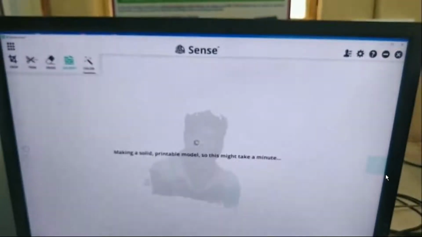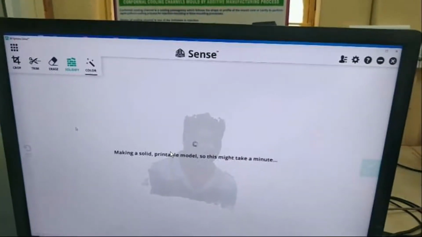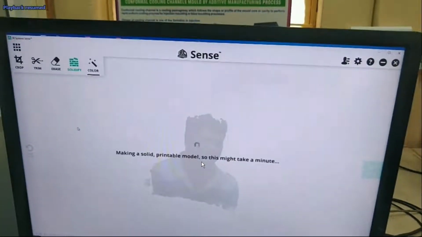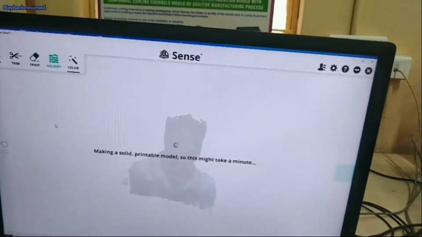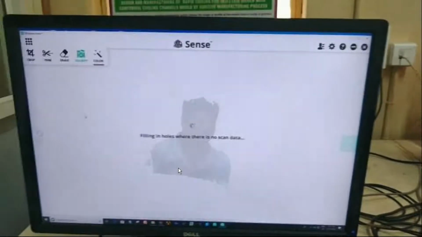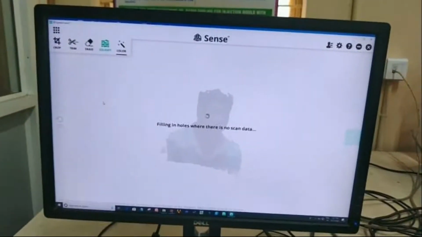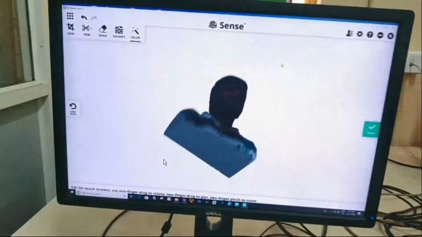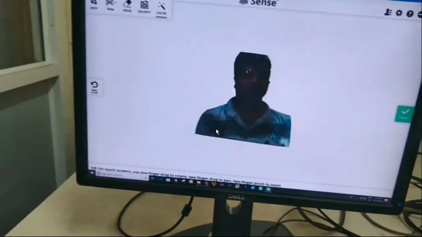Yeah, this is the one. Now I am applying solidify. See there. I am clicking on finish, making a solid printable model. So this may take a minute. Filling holes where there is no scan data. With that, the scan solid will fill. Yeah, it looks like this.